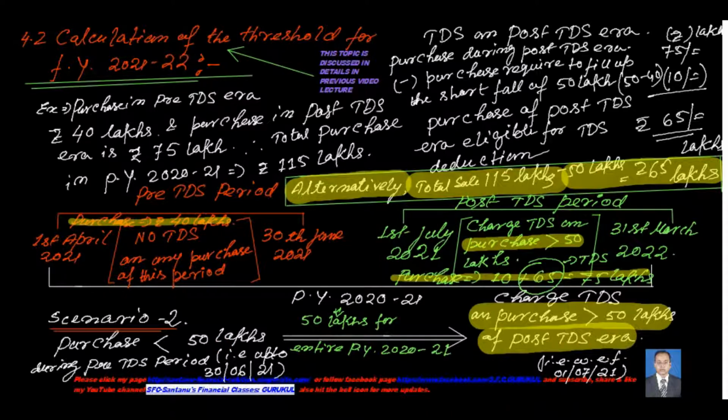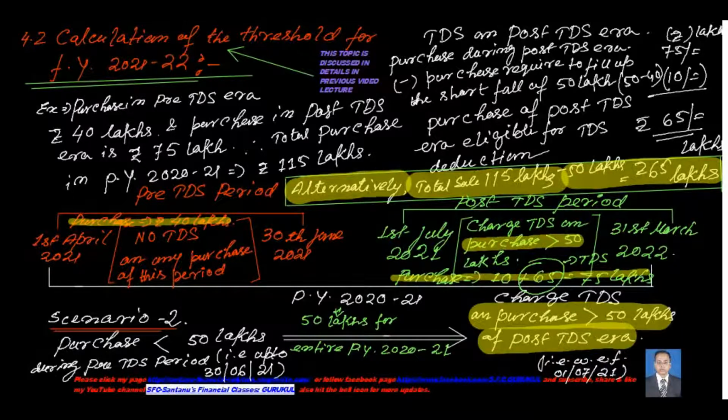This can also happen. If this is the situation, then you can do a simple calculation. In this situation, you will have to charge the TDS on the post-TDS era purchase also, not on the pre-TDS era as before. But here also, the entire amount of post-TDS era purchase is not eligible for your TDS deduction. Only the purchase exceeding 50 lakhs will be eligible for your TDS calculation. For example, if the purchase in the pre-TDS era is 40 lakhs and the purchase in the post-TDS era is 75 lakhs, the total purchase in the previous year 2021 becomes 115 lakhs. So it is more than 50 lakhs, so eligible for TDS deduction under section 194Q.